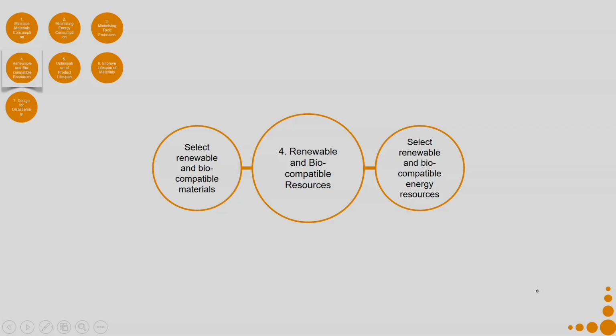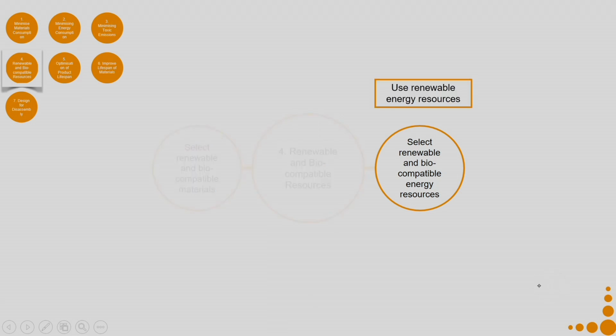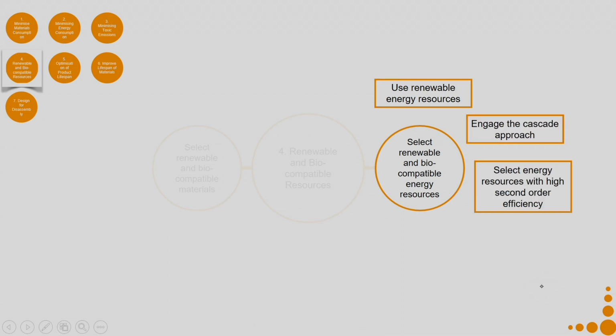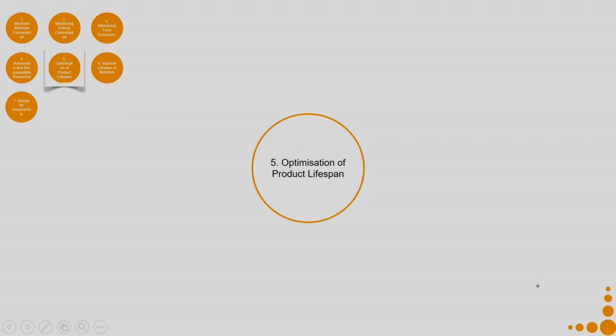Then coming to select renewable and biocompatible energy resources. So, you can use renewable energy resources, you can engage the cascade approach, you select energy resources with high second order efficiency. Next, coming to optimization of product lifespan.